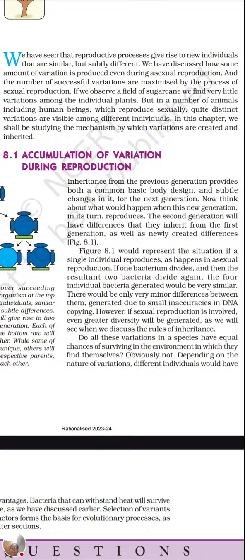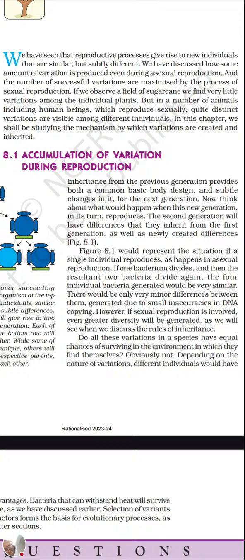In the ninth standard, we just touched the process of cell division. There are two kinds of cell divisions. One is called mitosis, and the second one is called meiosis. During mitosis, cell division is carried in somatic cells. Somatic cells means the body cells, where the body cells will undergo development. But during sexual reproduction, that is during meiosis, it is carried in the gametes.